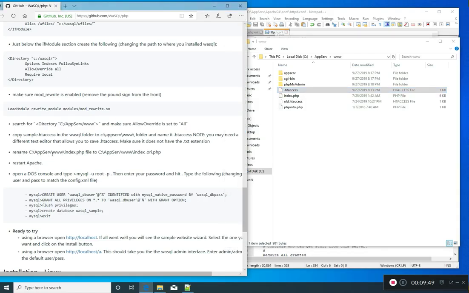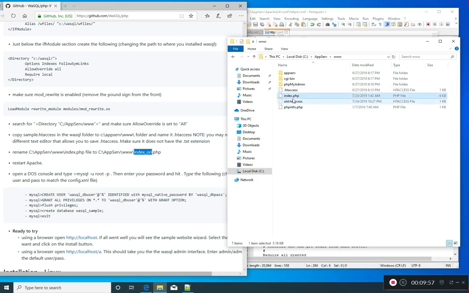Then we're going to rename index.php to index origin, original or so. Okay, that one's done. Now we need to restart Apache.